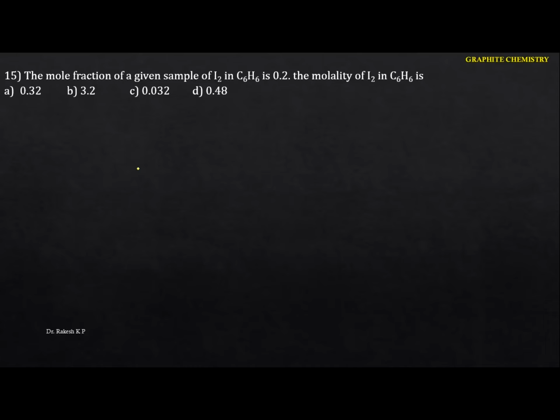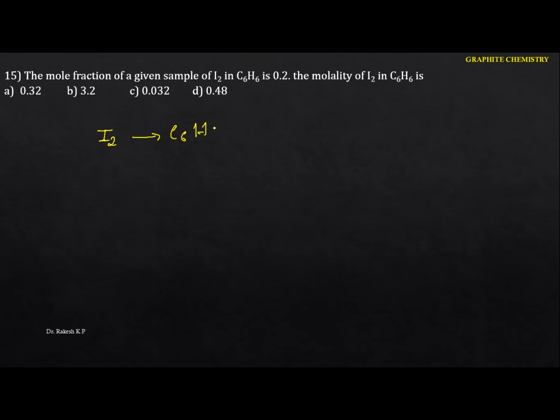Okay, so next one. The mole fraction of a given sample of iodine in benzene is 0.2. Here we are going to dissolve the iodine in benzene.